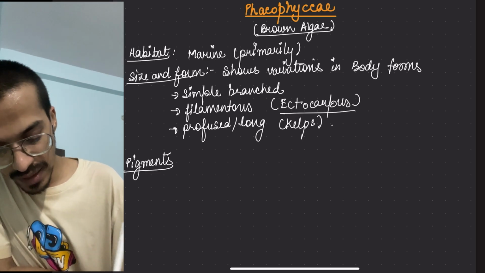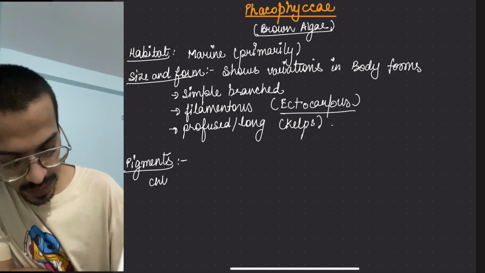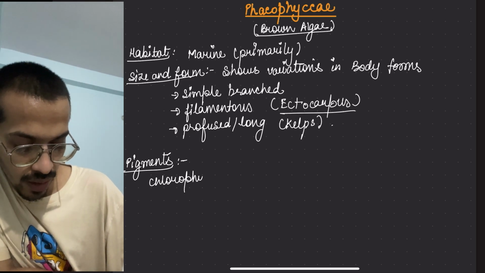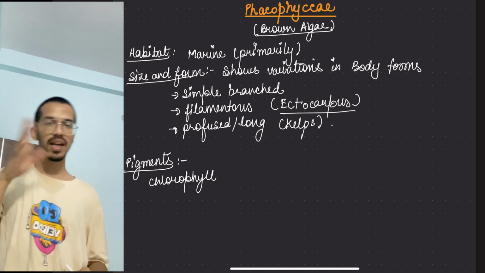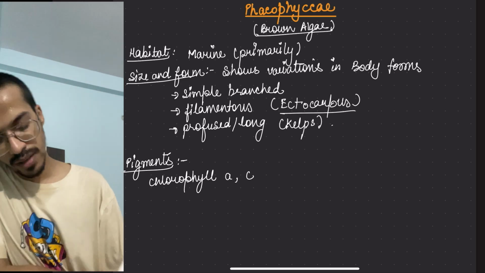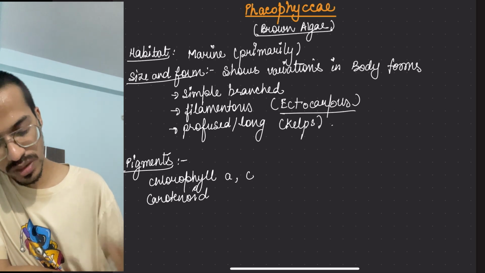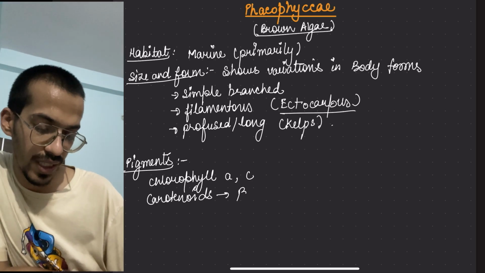The pigments present in them are what? It has chlorophyll pigment. But which type of chlorophyll? That is chlorophyll A and C. Okay, so that is chlorophyll A and C. Then there is the presence of carotenoids, normally the beta carotene. What is it? Beta carotene.